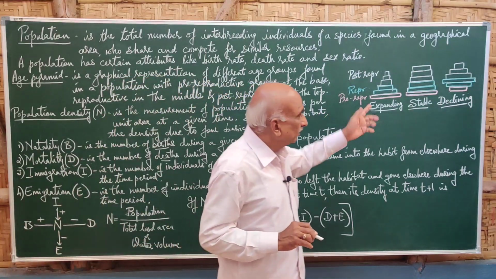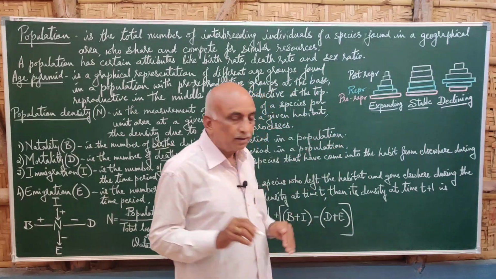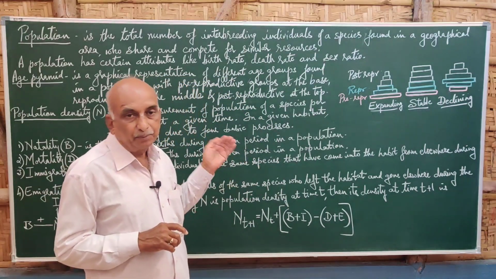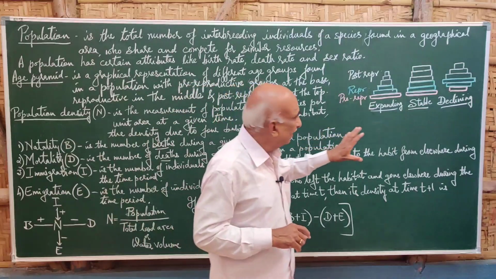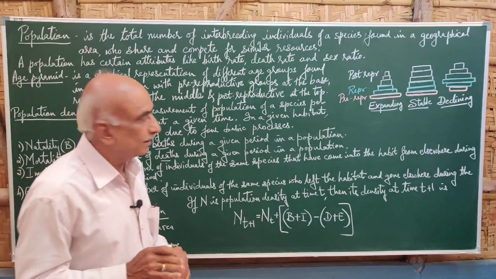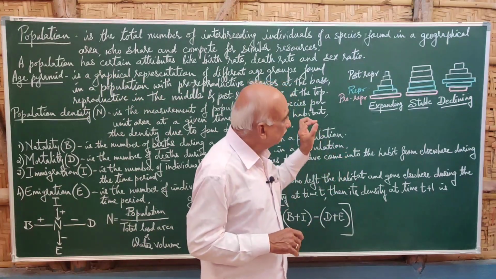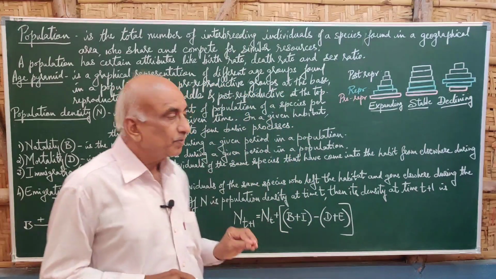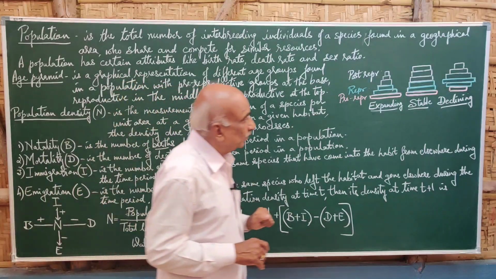Similarly, the population becomes stable whenever the pre-reproductive, reproductive, and post-reproductive groups are almost equal in number. Almost, not exactly. Declining means the pre-reproductive and reproductive groups are fewer, and the post-reproductive are also fewer.